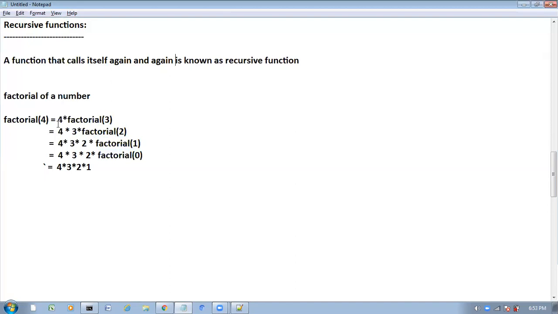Here factorial is the best example for recursive functions. What is the main advantage of recursive functions? We can reduce the length of the code and improve the readability. Whenever the length of the code is reduced, automatically readability will improve. And by using recursive functions, we can solve complex problems very easily. Is it clear what recursive functions are?